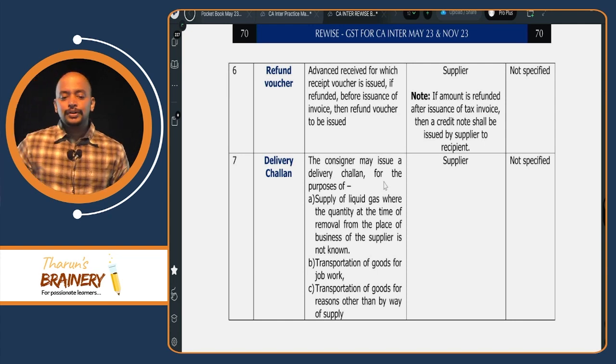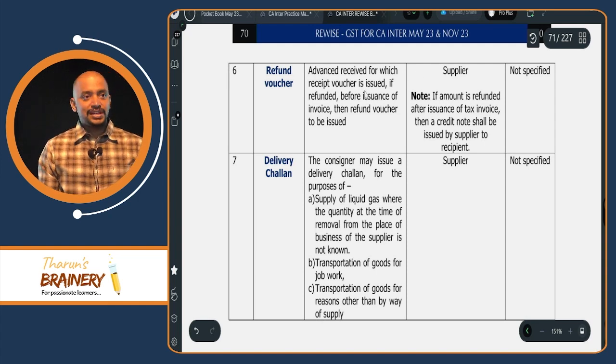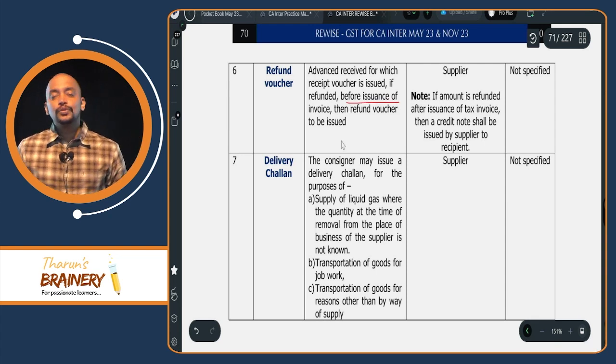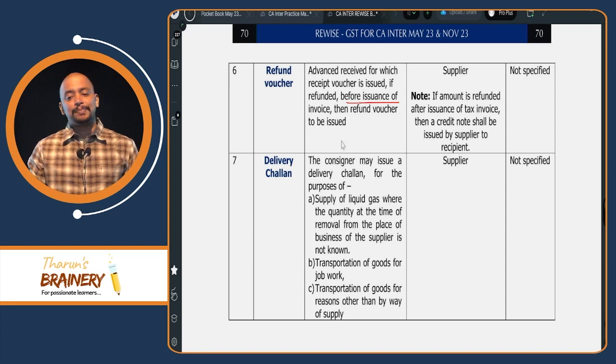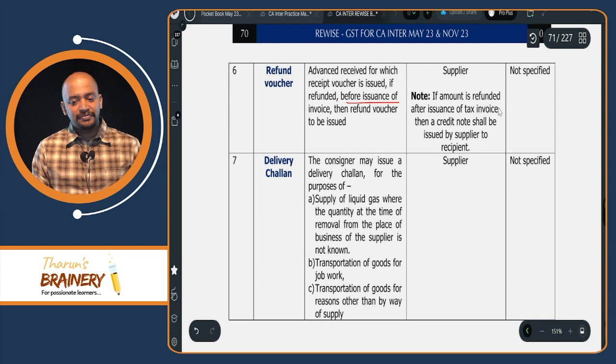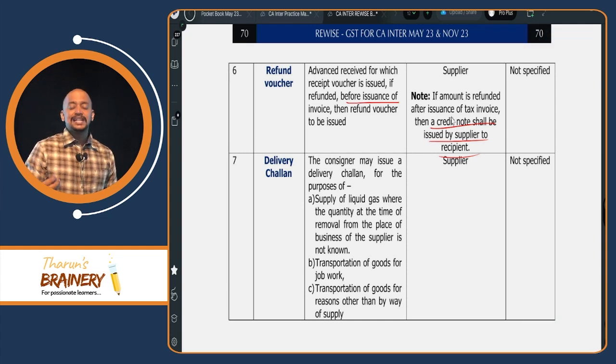Understood or not? So refund voucher: advance received for which a receipt voucher is issued. If refunded before issuance of invoice, then the refund voucher is to be issued. And who will be giving the refund voucher to whom? Supplier to recipient. And if the amount is refunded after issuance of the tax invoice, then what is the name of the document? Credit note.